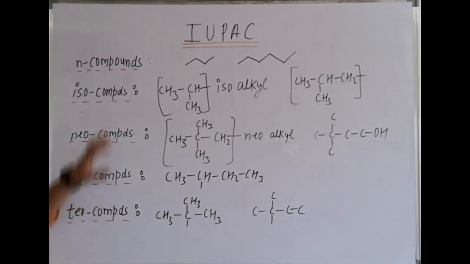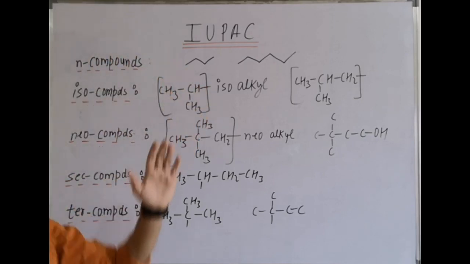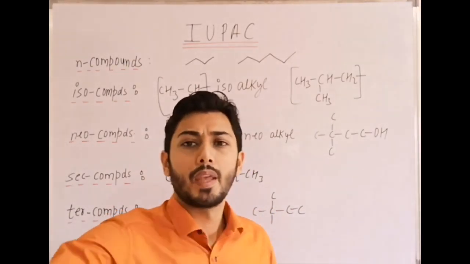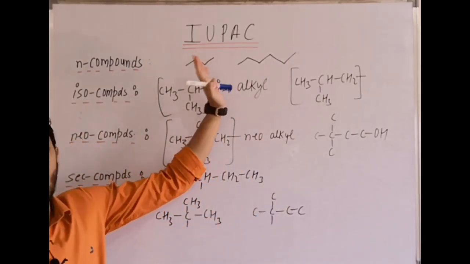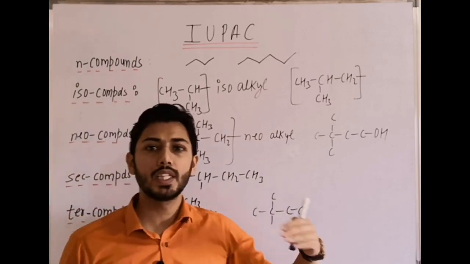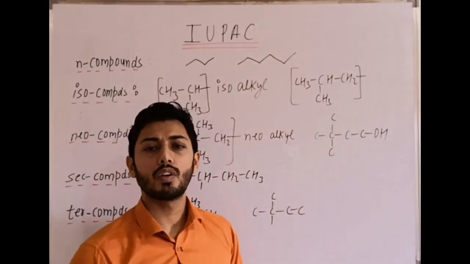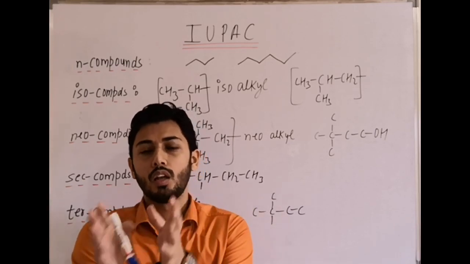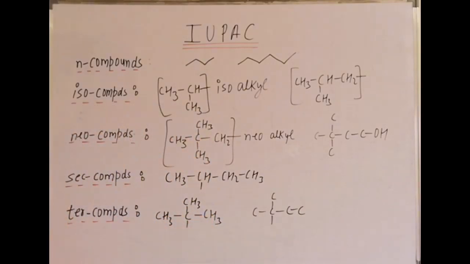Now next is the meaning of some basic terms like n-compound, n-butane, n-pentane, n-hexane. That means normal compounds. If it is n-butane, that means a straight chain of carbon, that is 1, 2, 3, 4 unbranched carbon chain or straight chain, we term it an n-compound. Second one, 1, 2, 3, 4, 5, 6, it is a straight chain of carbon. So in common naming, we can say it is n-hexane. n means normal, hexane 6 carbon. n-pentane means straight chain of 5 carbons. These terms can be used in any question, then you can directly write down the structure.